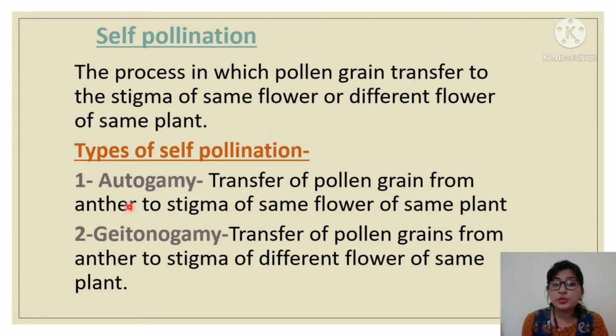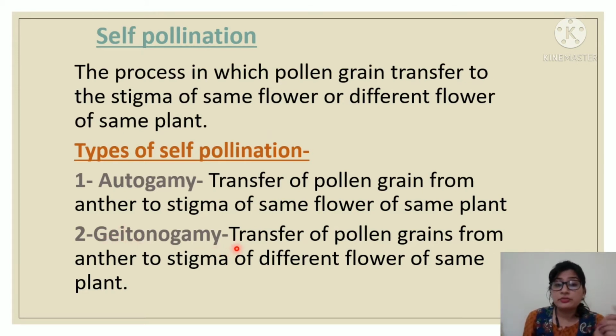Next, geitonogamy. In case of self-pollination, only one plant will be involved. Already we have discussed that. So, if pollination occurs within one flower, that process is known as autogamy. If pollination occurs between two flowers of the same plant, that self-pollination is known as geitonogamy.